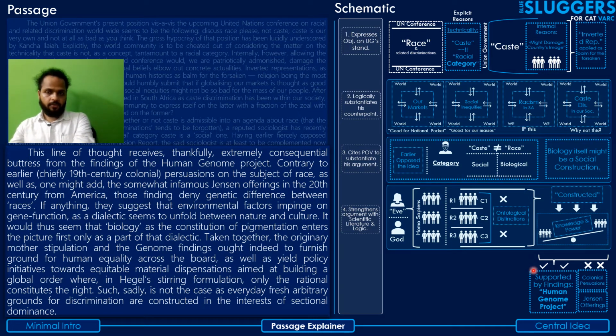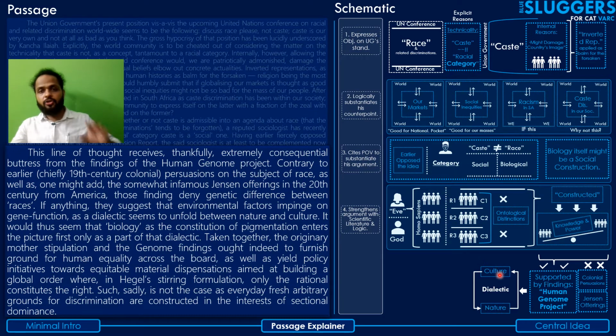And then he goes on to say that, if anything, these findings of the Human Genome Project suggest that environmental factors impinge on gene function as a dialectic seems to unfold between nature and culture. Now, what does that mean? It says that environmental factors impinge on gene function.